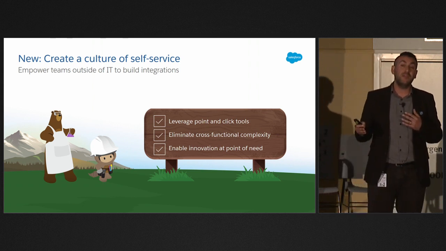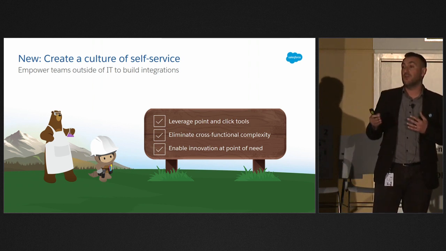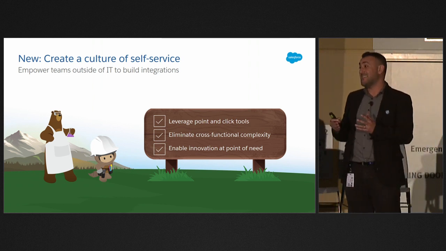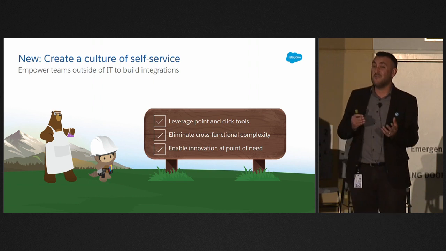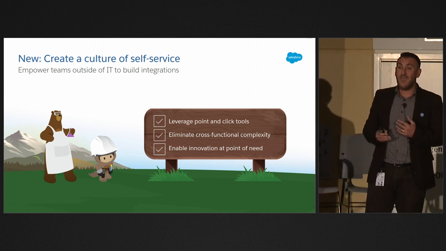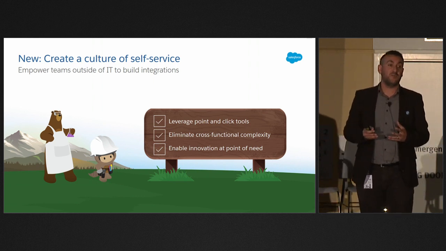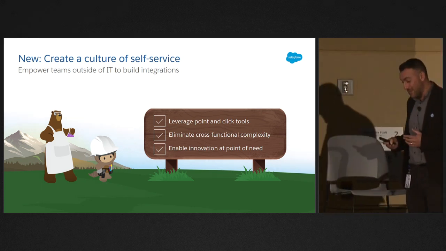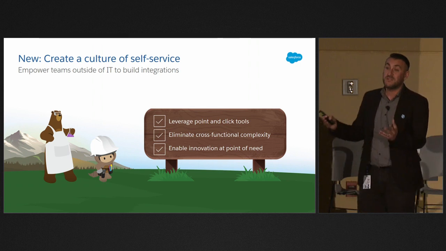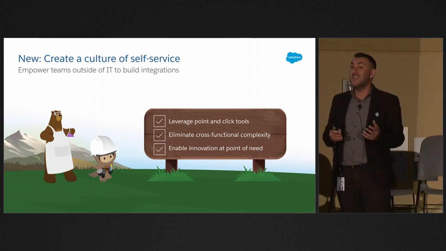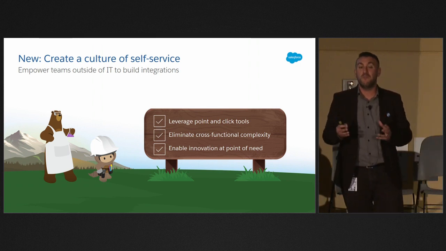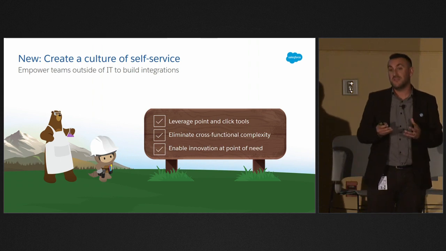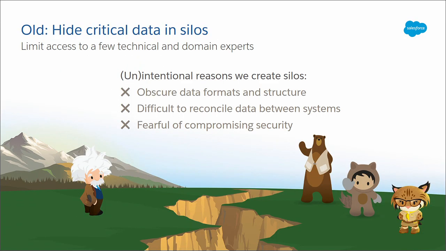We need to be able to eliminate some of the cross-functional dependencies. Who has access to what system? Where does it live? Where does the data actually live? And really, you want to bring them that solution at that point of need. So, for example, if you want to take maybe case information from Salesforce and move it to Zendesk, you want to be able to do that right within the business system or the line of business, right?